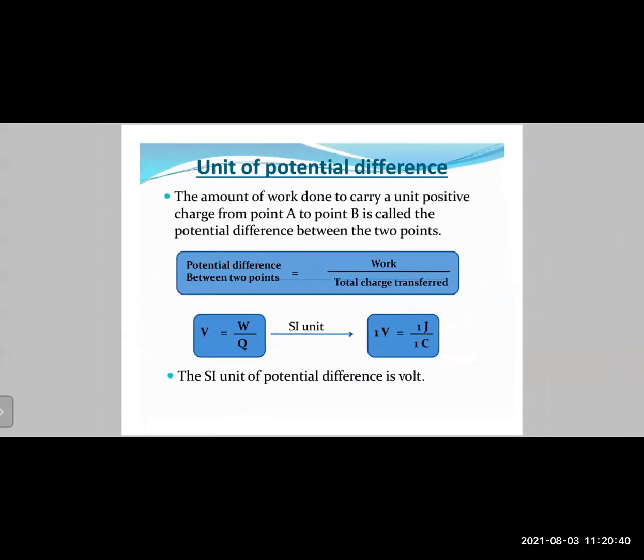Then we saw the unit of potential difference, which was volt, and we learned that 1 volt equals 1 joule upon 1 coulomb. The formula for volt is V equals W upon Q. That means the work done divided by the total charge transferred. And 1 volt equals 1 joule upon 1 coulomb. You need to remember this.